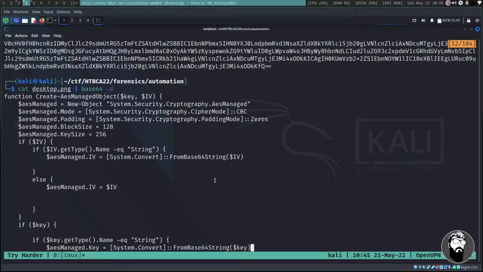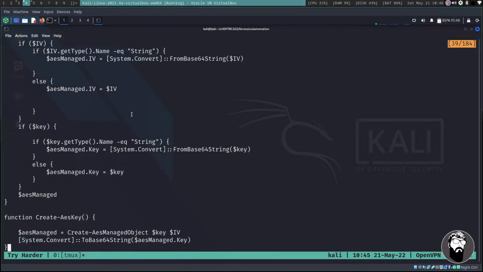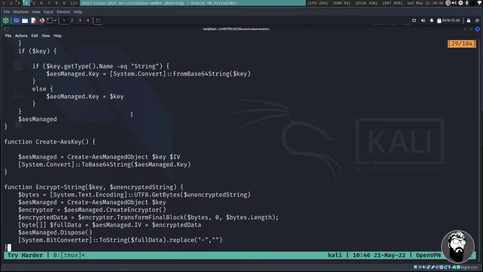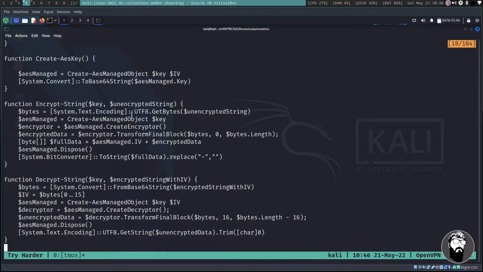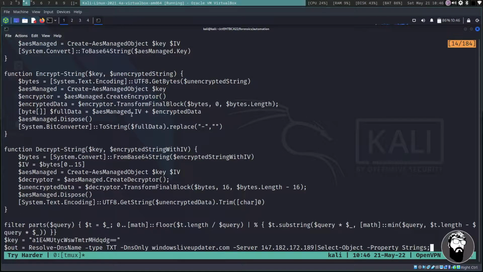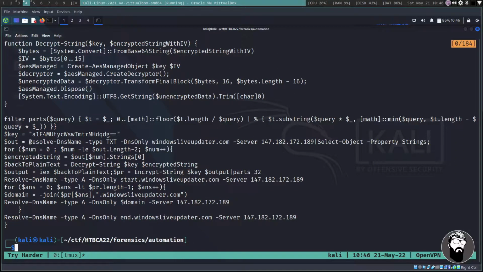It looks like it's creating an AES managed object. So it's going to be some type of encrypted string, and then it's going to return some AES managed data. It's going to create the key. We have another function to encrypt a string, and we have a function to decrypt a string. And then we have these DNS queries with things like Resolve-DnsName, type TXT, DNS only, windowsliveupdater.com. It gives us our server, and we're getting the strings for that, doing some other operations on it.